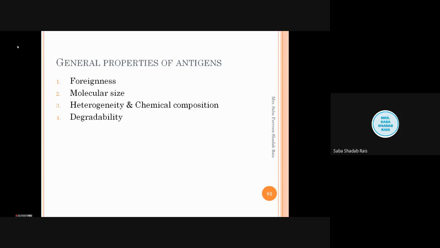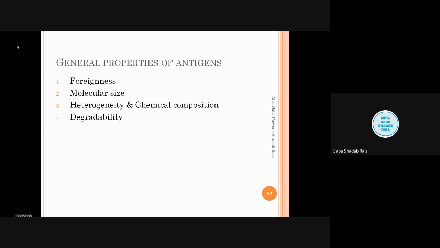Next, it should have degradability. Degradability means the ability of the antigen to be processed and presented with the MHC molecule. We have already discussed antigen processing and presentation. For processing, it should be degraded; unless it is chopped by enzymes, it cannot be presented on the MHC molecule. So development of both humoral and cell-mediated immune response requires the interaction of immune cells with antigen that has been processed and presented together with the MHC molecule.